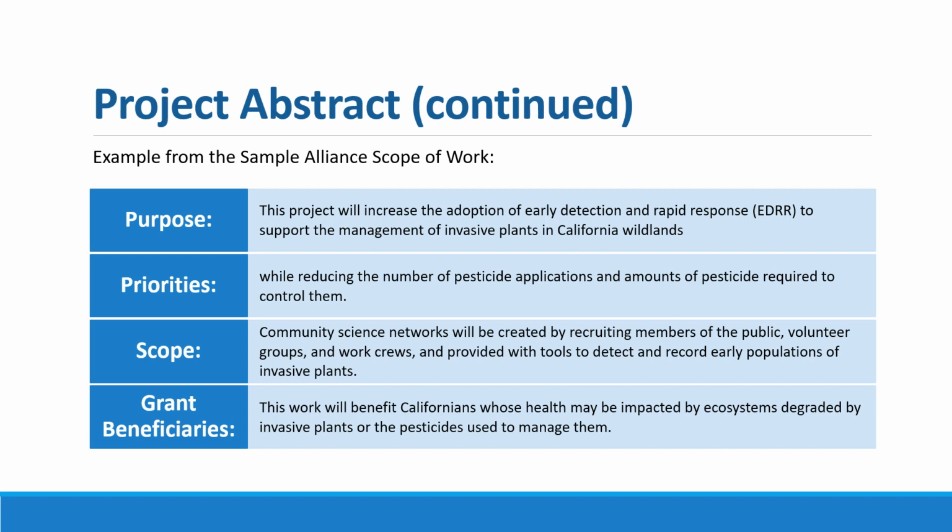Here we see an example from our Sample Alliance Scope of Work document, and these sample documents can be found as part of the guidance documents posted to our website. We see the purpose, priorities, scope, and grant beneficiaries laid out as part of this short statement.